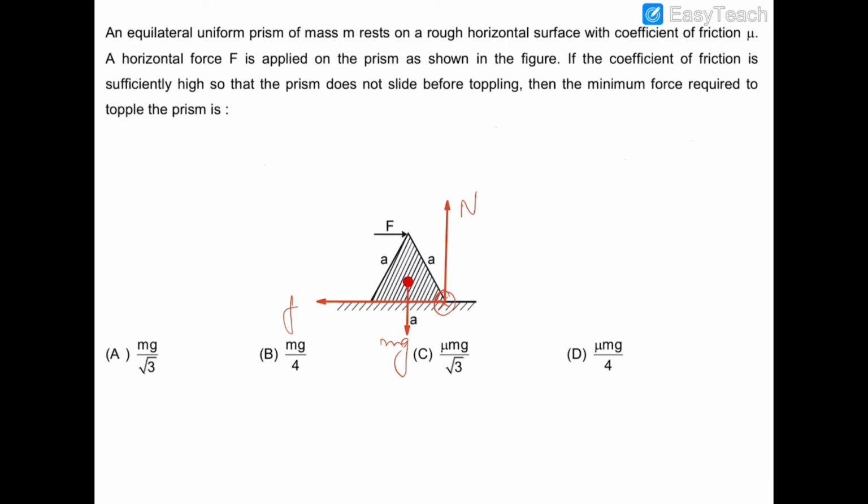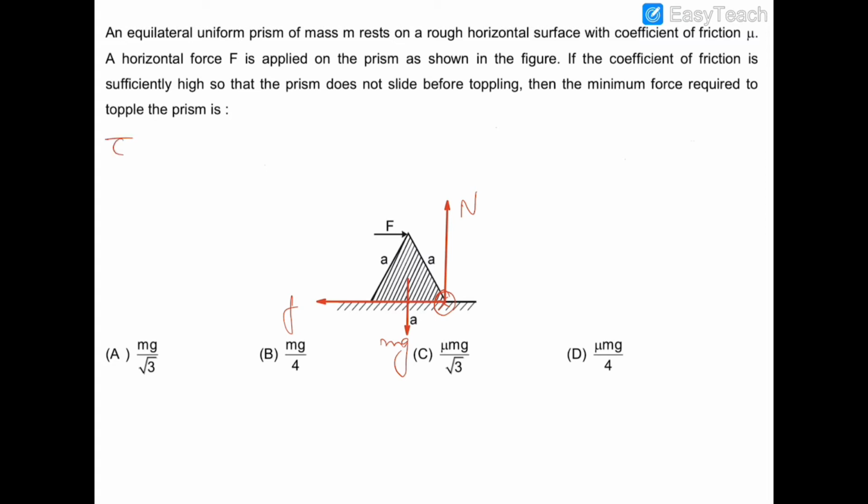Mg is acting at the centroid of the triangle in the downward direction. Friction is acting in the backward direction, and this applied force is acting on the top. So to topple this block, the torque of this force and friction must be at least greater than the torque of normal reaction about the center of mass.